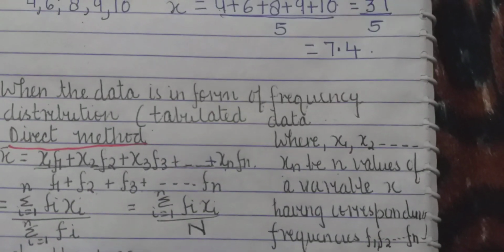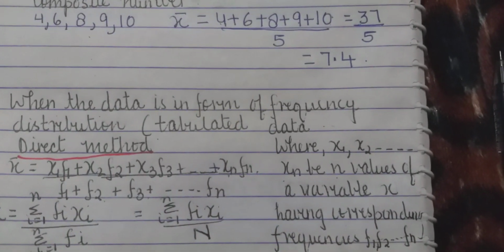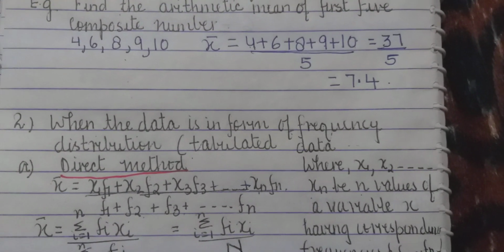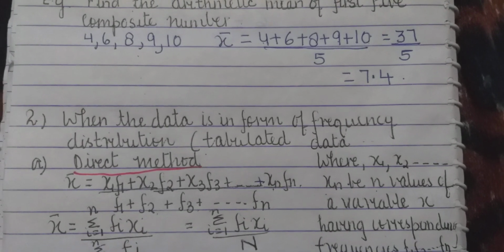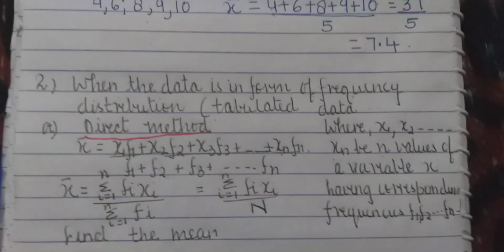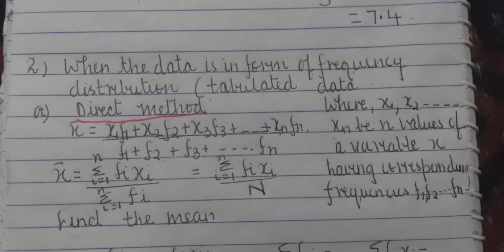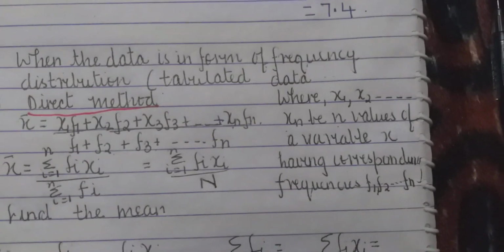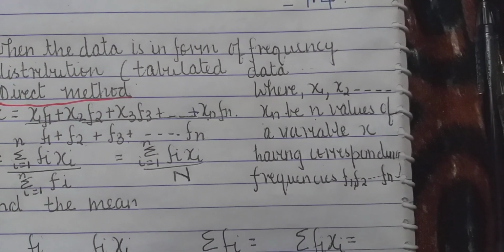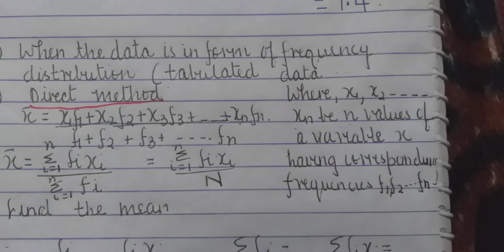Here, x1, x2, x3, up to xn are the n values of a variable x having corresponding frequencies f1, f2, f3, and so on till fn.